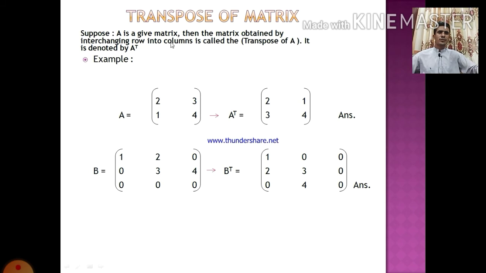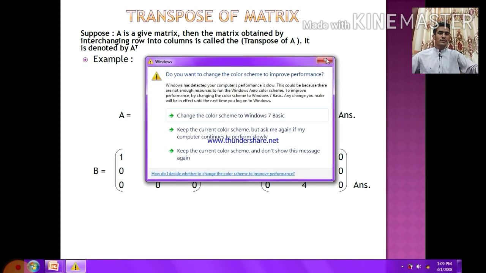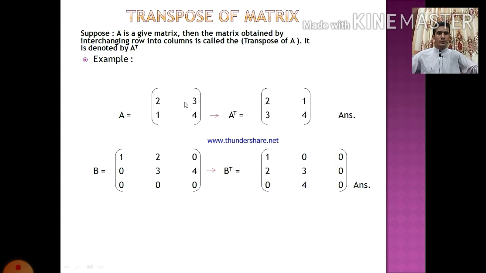My next topic is the transpose of a matrix. Suppose A is a matrix, then the matrix obtained by interchanging rows into columns is called the transpose of A. It is denoted by A transpose. Example, A is 2 3 and 1 4, and you can see the transpose of the matrix.